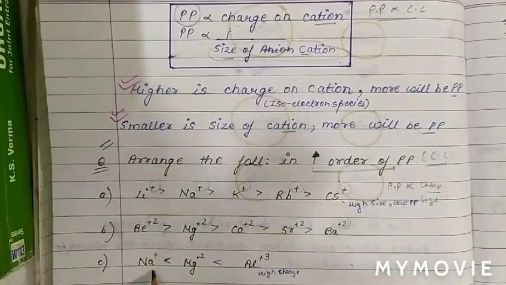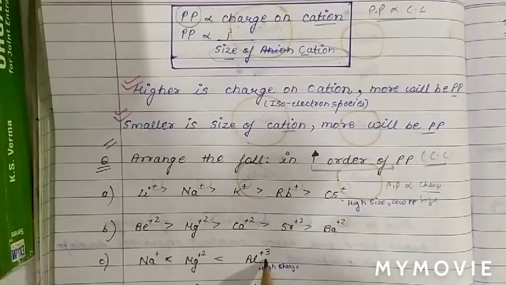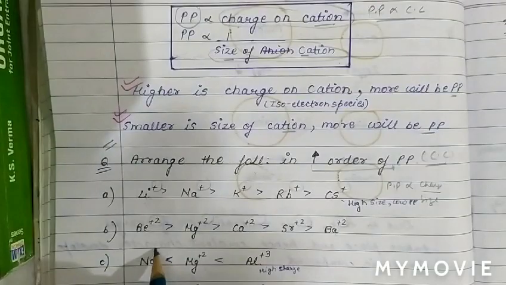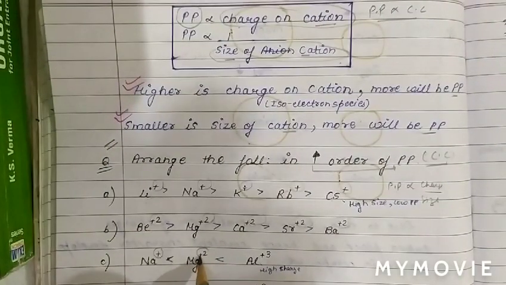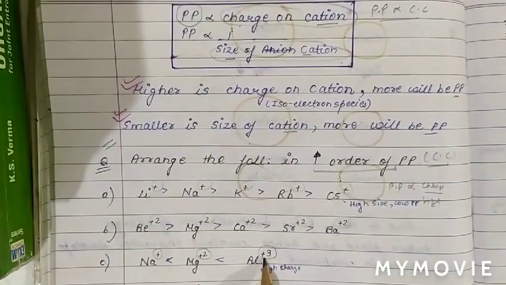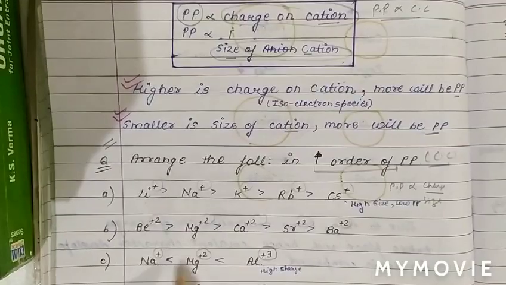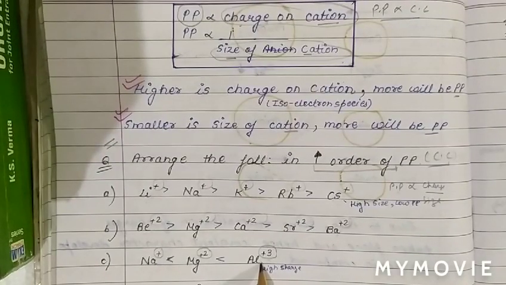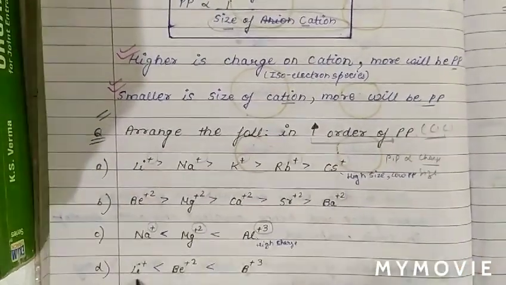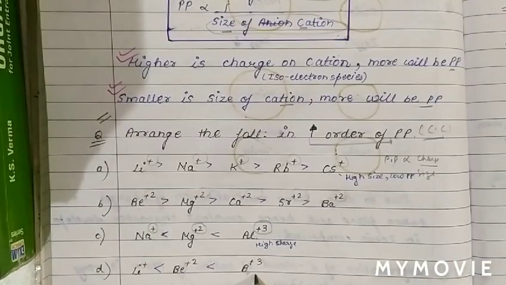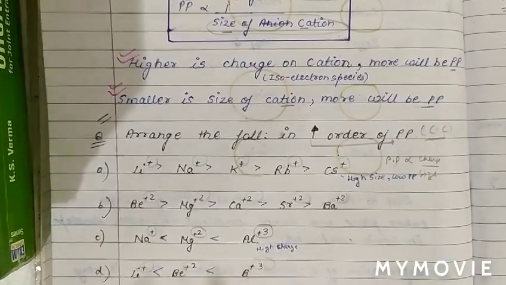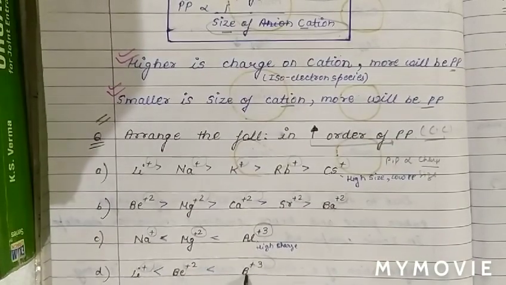See next question. Again, we have to compare the polarizing power of these cations: Na+, Mg2+, Al3+. As we know, polarizing power is proportional to charge on the cation. The charge on the first cation is +1, on the second +2, and on the third +3. As higher charge will have higher polarizing power, the order is: this has less, this has more, and this has the highest polarizing power. Next question is Li+, Be2+, and B3+. Again, +1, +2, +3. So positive charge is increasing, charge on cation increasing, hence polarizing power increasing.